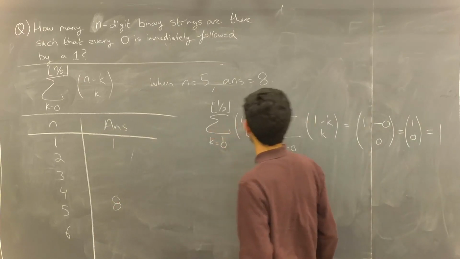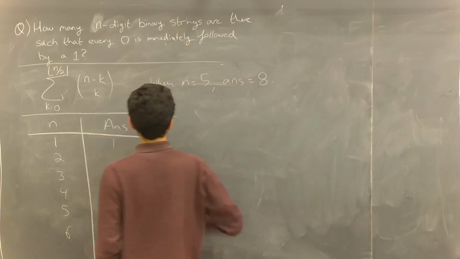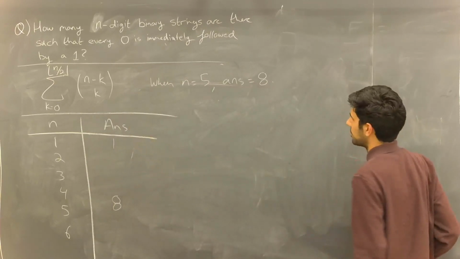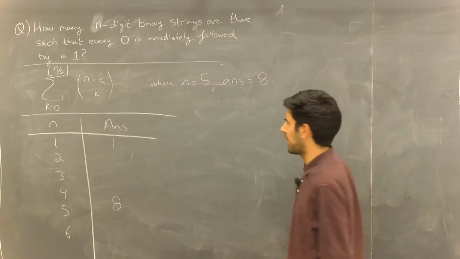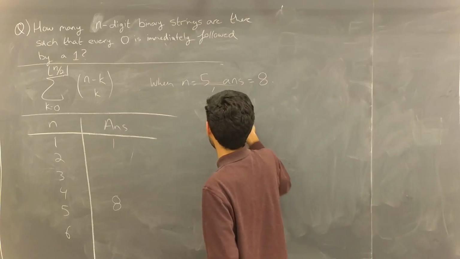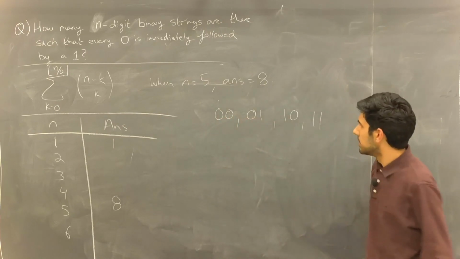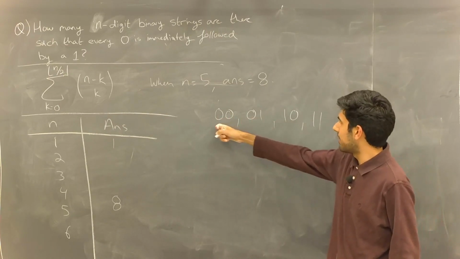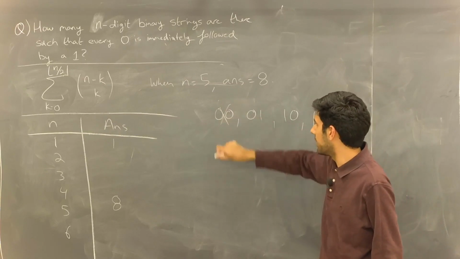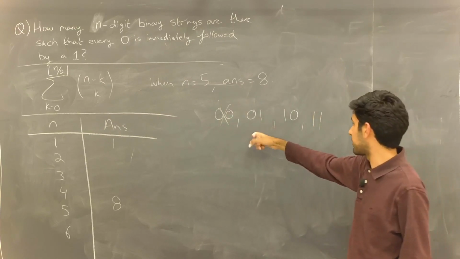All right, let's try it again. Let's try for n equals 2. And again, there's only 4 such binary strings, right? So we can do this by hand. So here, every 0 is not immediately followed by a 1. Here it is, so that's fine.